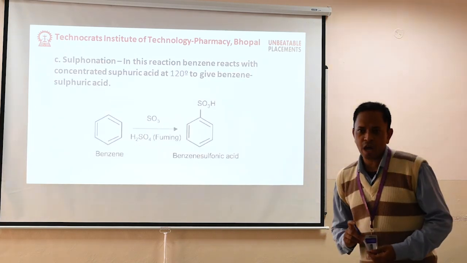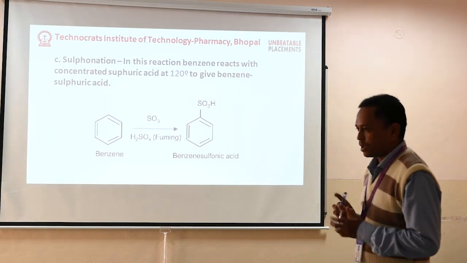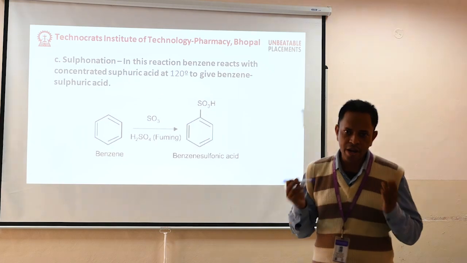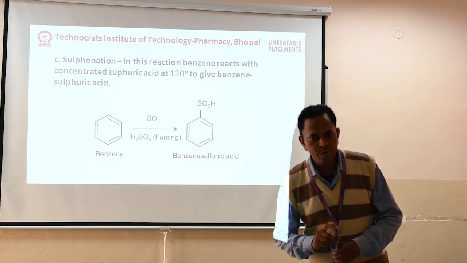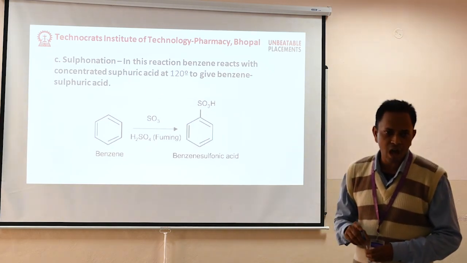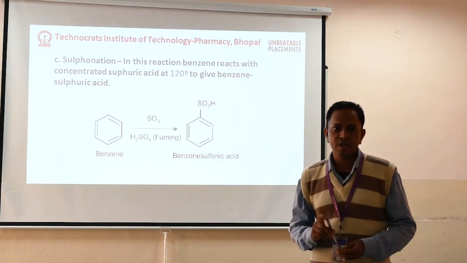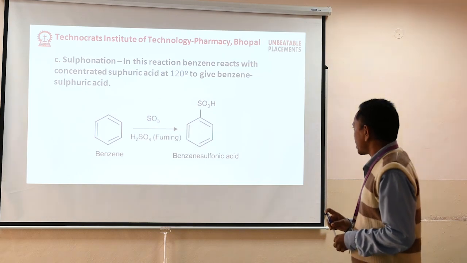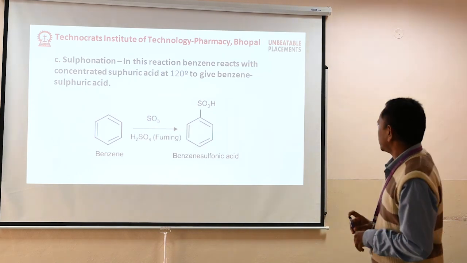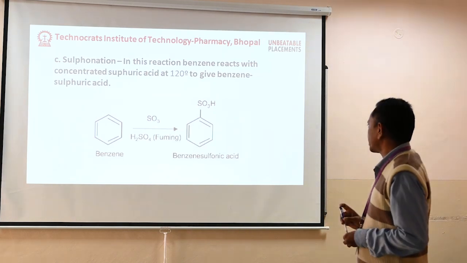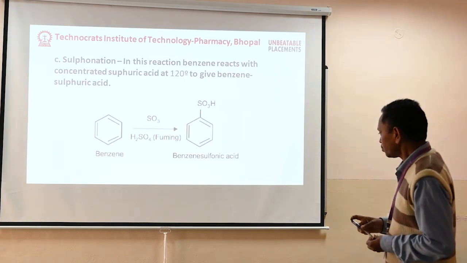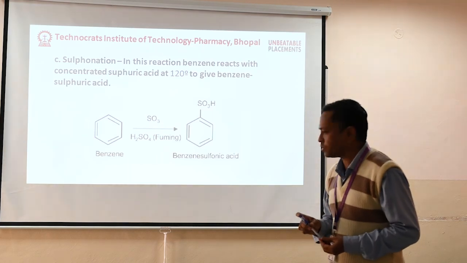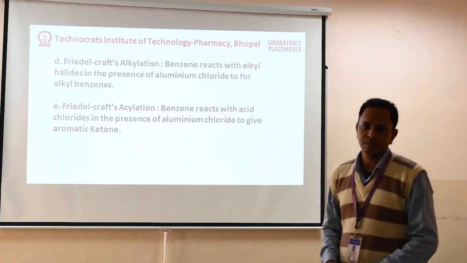Next reaction is sulfonation. In this reaction, benzene reacts with sulfuric acid in presence of fuming sulfuric acid. Due to the process, we have formation of benzene sulfonic acid.